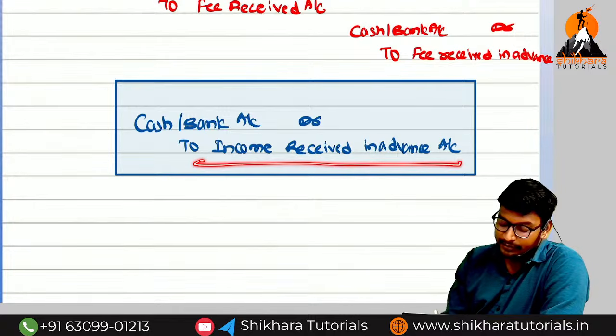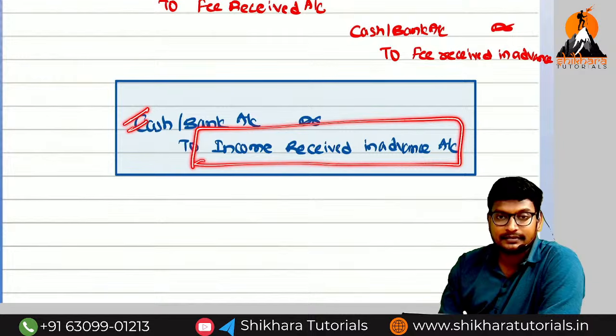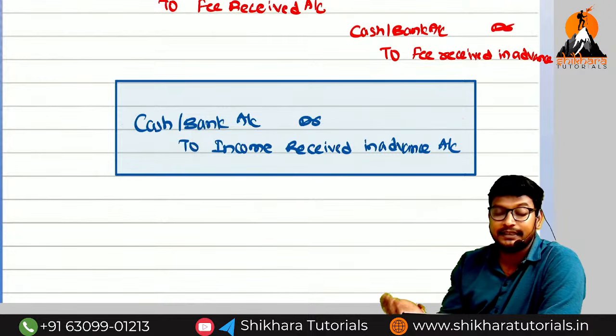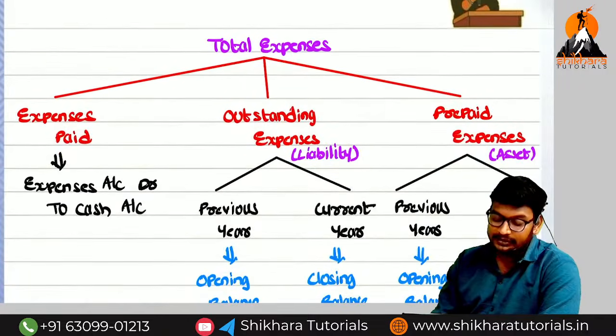Why have you credited? Because it is a liability, it increases, credit balance, credited. Cash is an asset, debit balance, it increases, debit. Are you getting the point? So now we need to discuss about the accounts.